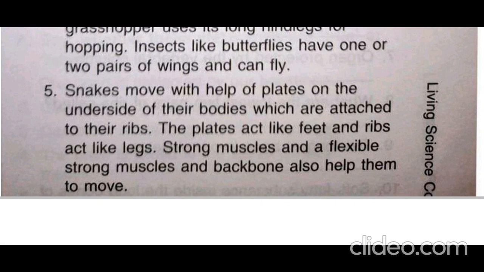Again, students, I am repeating, you don't have to learn these question answers. We are discussing this long question answer only for your knowledge.